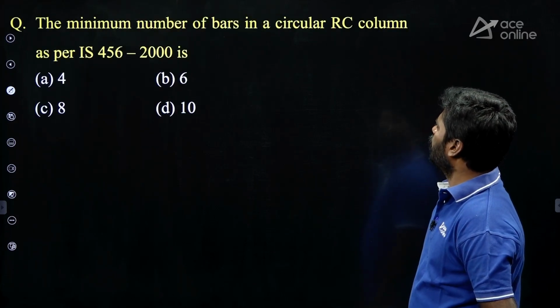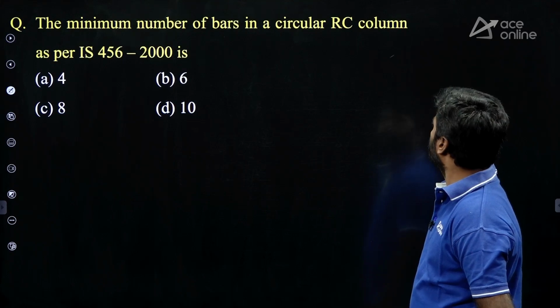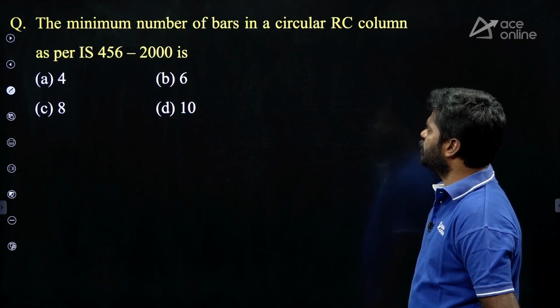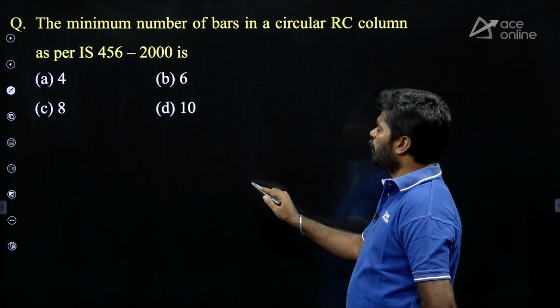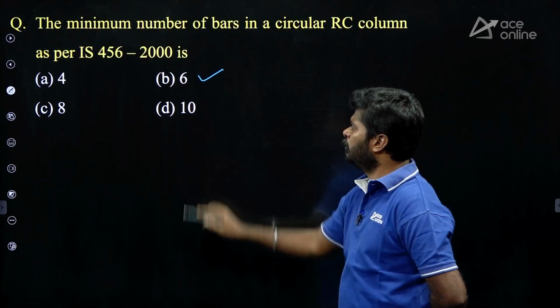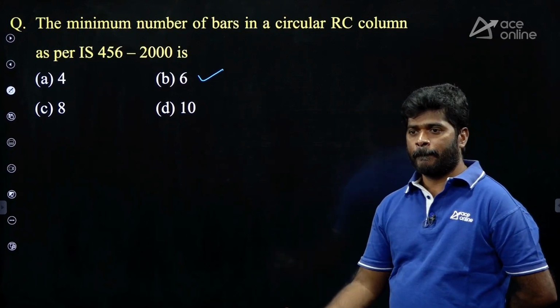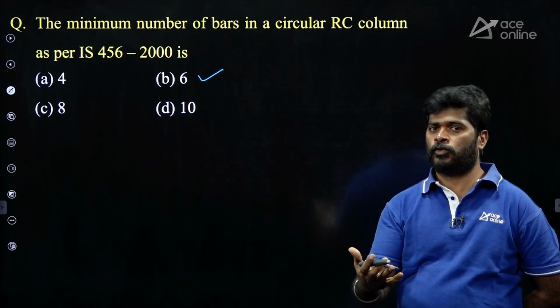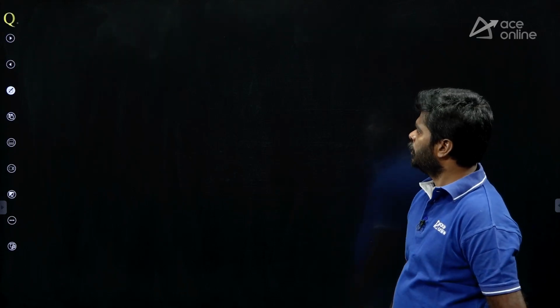The minimum number of bars in a circular RC column as per IS 456-2000 is: minimum number of bars in a circular column is 6, in a rectangular column 4. Okay. Next question.